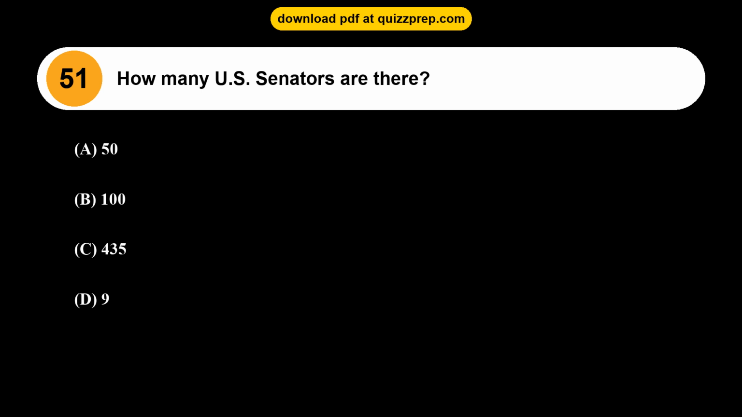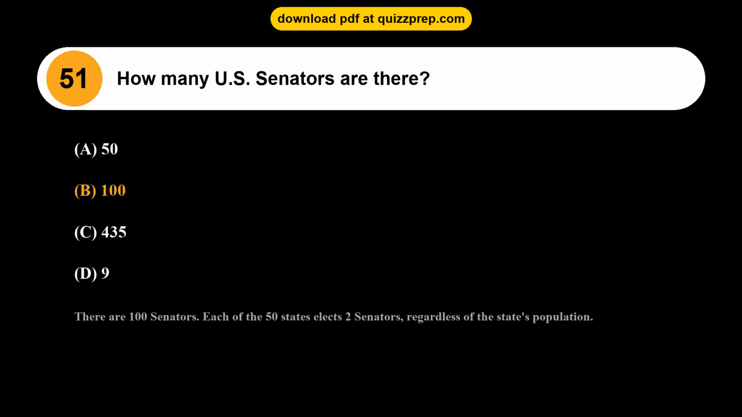Question 51. How many U.S. senators are there? Option A, 50. Option B, 100. Option C, 435. Option D, 9. The correct answer is option B, 100. There are 100 senators. Each of the 50 states elects 2 senators, regardless of the state's population.